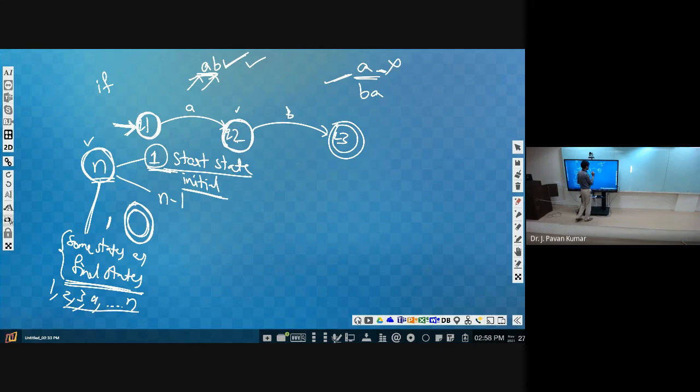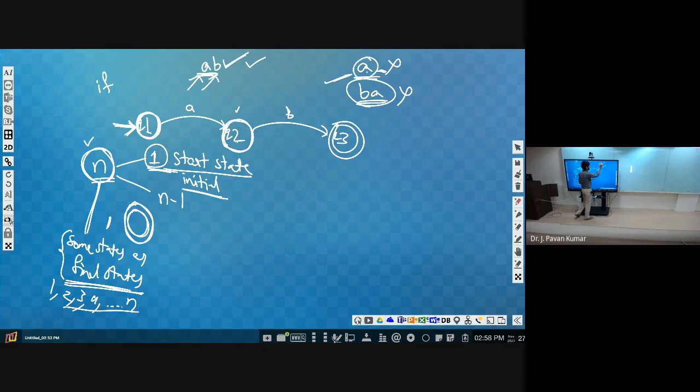Now consider this particular string, BA, whether it is accepted by this machine or not. Again, we have to start from Q1. Then Q1 on B, are we having any such transition? Q1 on B? No, sir. So we will end here only. We could not process the entire string first of all. If you cannot process the entire string, then it is rejected. This particular string is rejected.